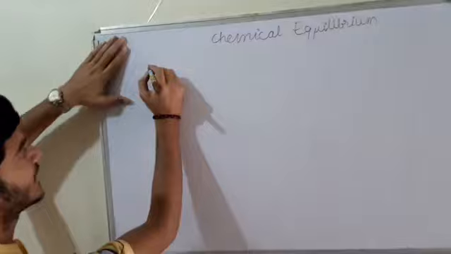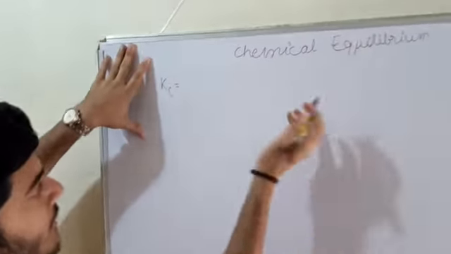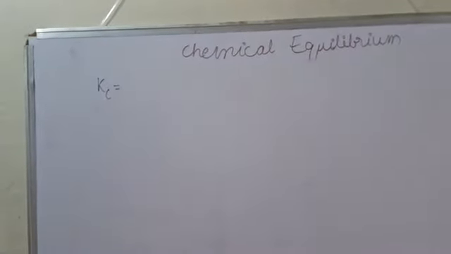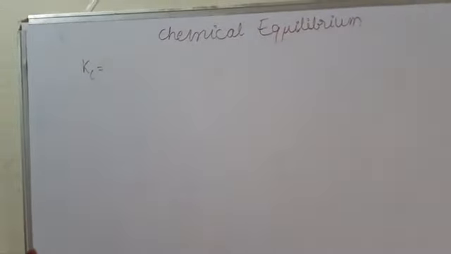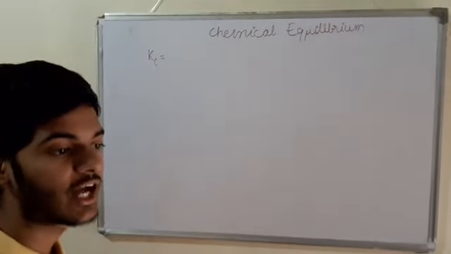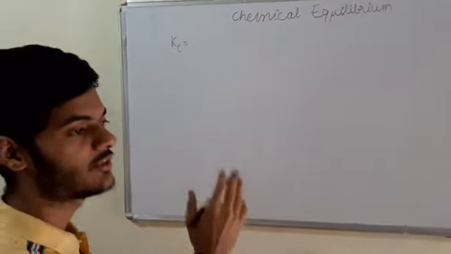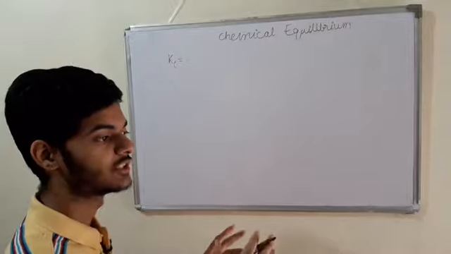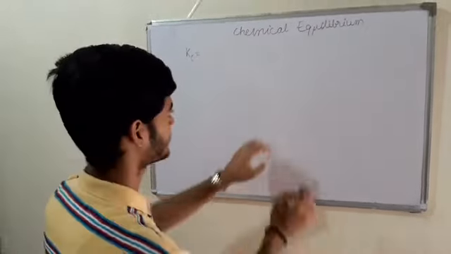As we have seen, in case of Kc, we use it for a particular reaction. I would remind you all that Kc and Kp are constants, but they are specific to a given particular reaction. Whenever we don't have a particular reaction, we cannot state anything about Kc, because we previously studied how on just changing the reactants and products the Kc value changes. So it would be determined for a fixed reaction.